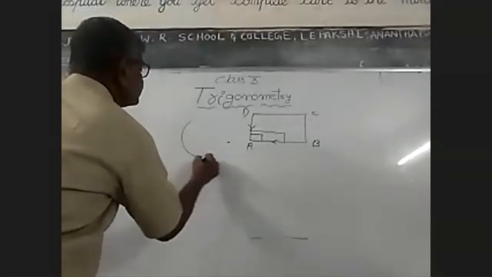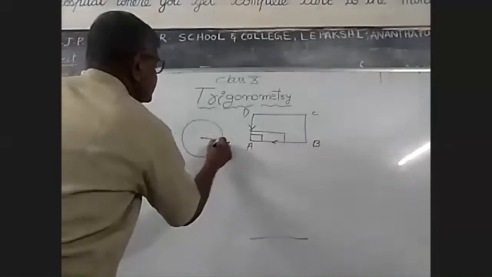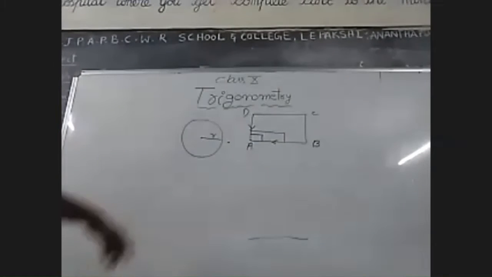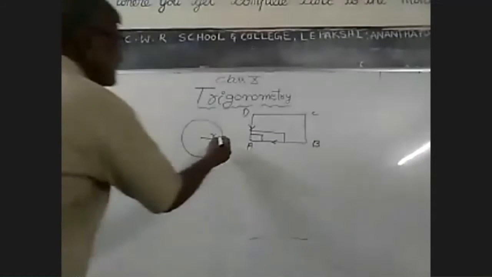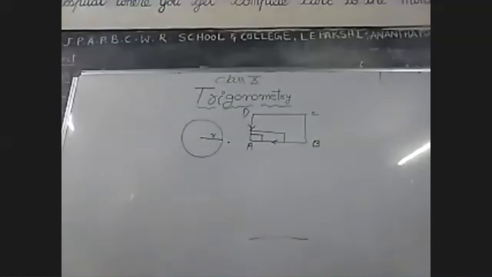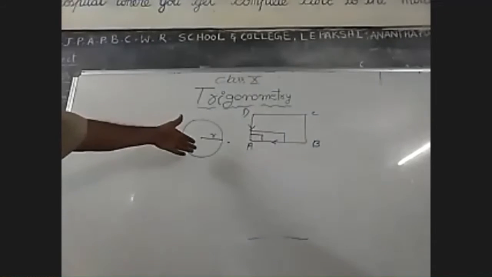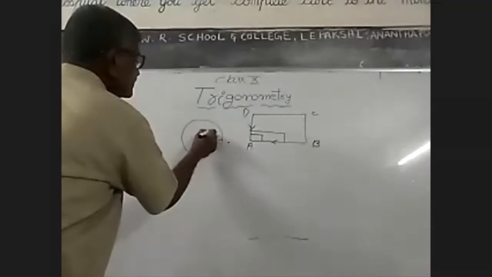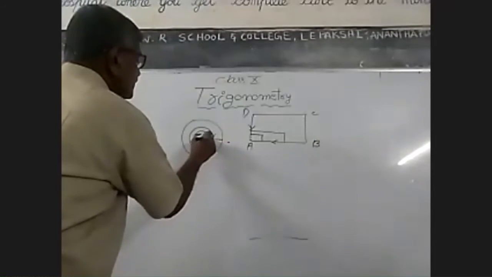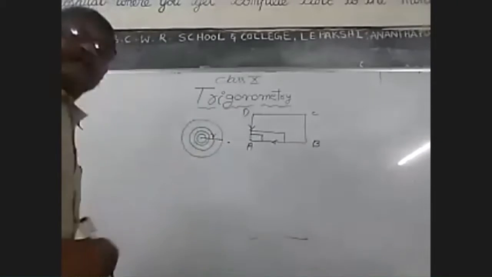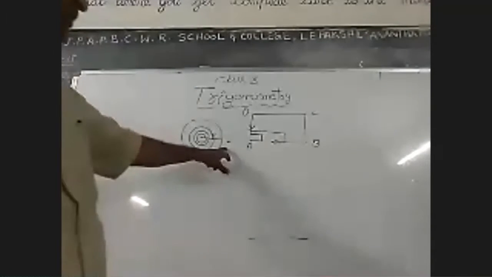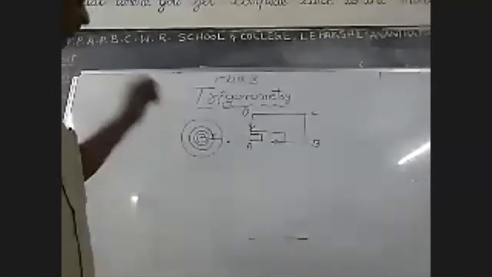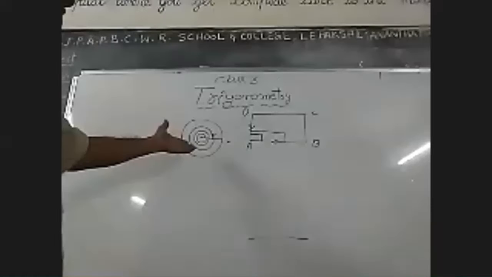Suppose you take a circle. This is the radius of the circle. Radius means the distance between the center of the circle and a point on the circle. When the length of the radius goes on decreasing, the dimension of the circle also goes on decreasing. Finally, it reaches a dot. So a dot has no length, no breadth, no radius. So this is the definition of the dot. This is the point.